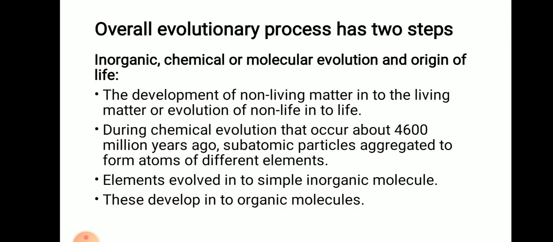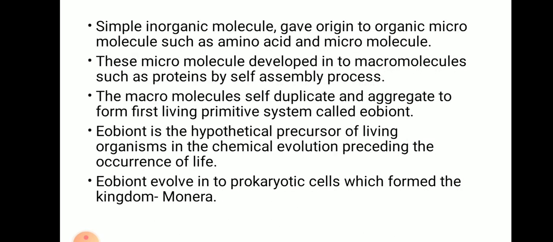So during chemical evolution that occurred about 4600 million years ago, a few subatomic particles aggregated to form atoms. So what happened 4600 million years ago? The subatomic particles aggregated and formed the atoms of different elements. So students, these elements evolved into simple inorganic molecules like methane, ammonia, CO2, etc.